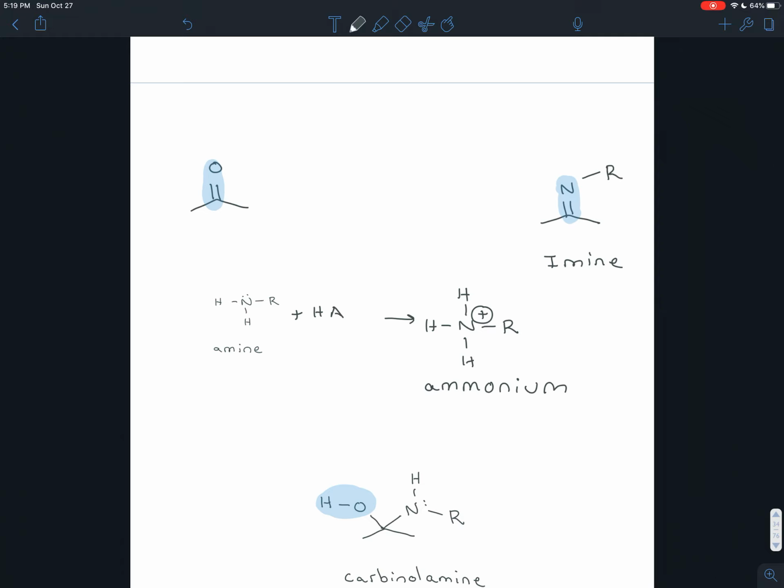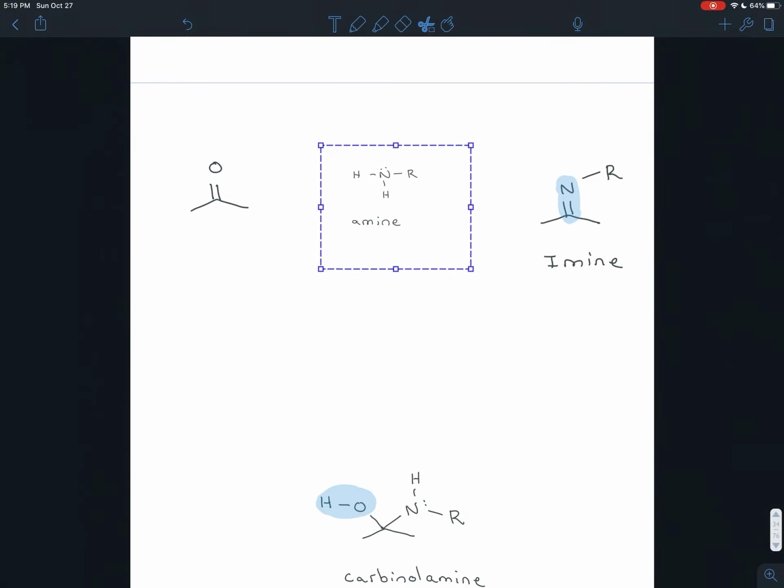Now that wasn't a concern in the acetal formation, but it is here. So the take-home message from that discussion is that you can't add too much acid. And because these ketones are actually pretty weak bases, you have to make the solution pretty acidic before they start accepting hydrogens. You can't add too much acid, and so you won't be able to speed the reaction up in that way, because you want to keep these amines as nucleophiles. So you can't make the solution too acidic. They'll all turn into really almost electrophilic ammonium ions.